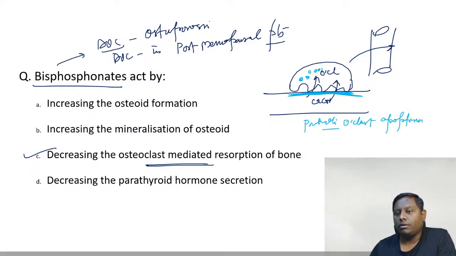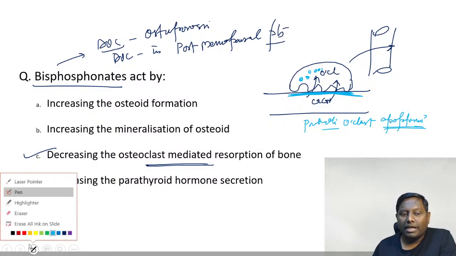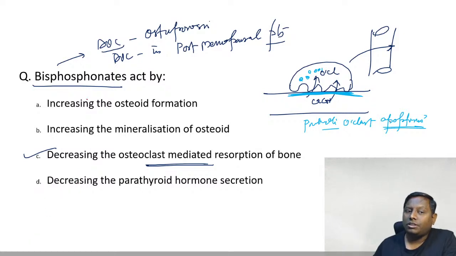They are going to promote osteoclastic apoptosis. So simply, they are actually inhibiting the osteoclast. Osteoclast inhibition is the mechanism of action that you can remember for bisphosphonates.